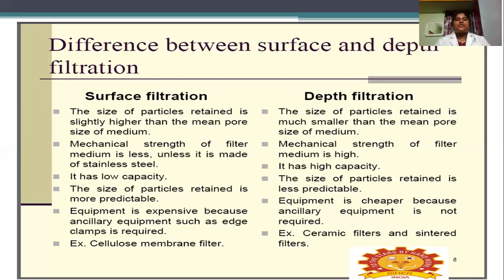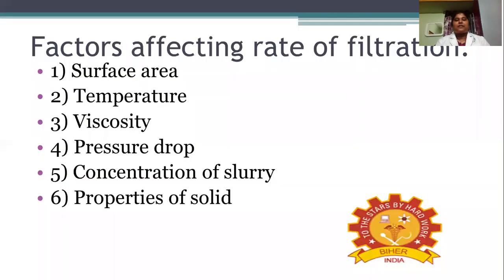Surface filtration equipment is expensive, whereas depth filtration is cheaper. For surface filtration, an example of a filter medium is the cellulose membrane filter. For depth filtration, the filter media are ceramic filters and sintered filters. Then we come to the factors affecting the rate of filtration.